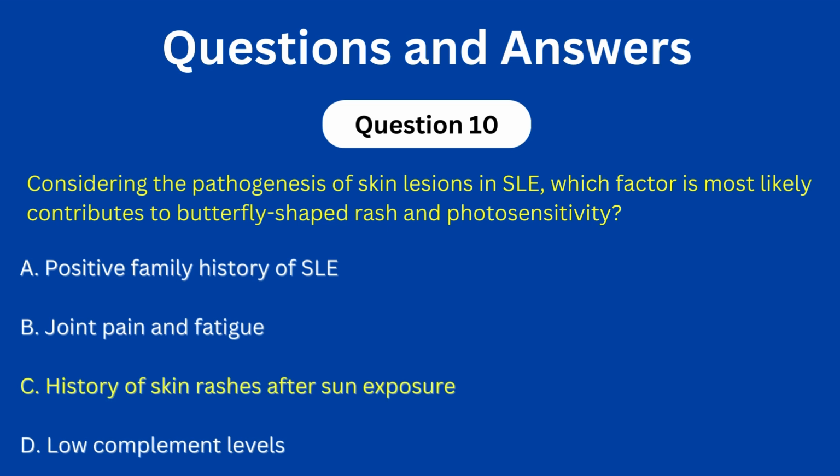Developing skin rashes following sun exposure is highly indicative of the pathogenesis of skin lesions in systemic lupus. Ultraviolet light from sun exposure can trigger or exacerbate skin manifestations in systemic lupus, including the characteristic malar or butterfly rash. Ultraviolet radiation is known to induce apoptosis in skin cells, leading to the release of nuclear material that may become autoantigenic. Additionally, it can alter cellular proteins in the skin, making them more immunogenic and triggering an immune response.